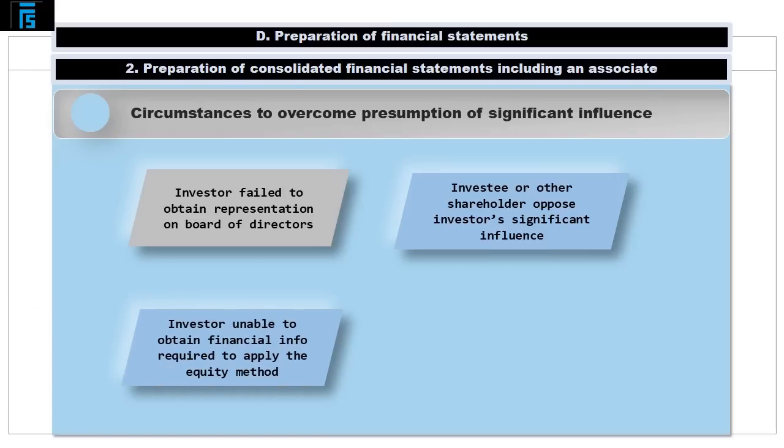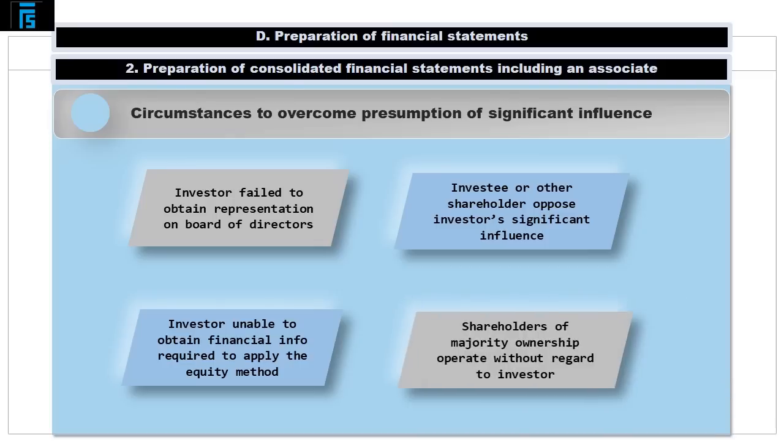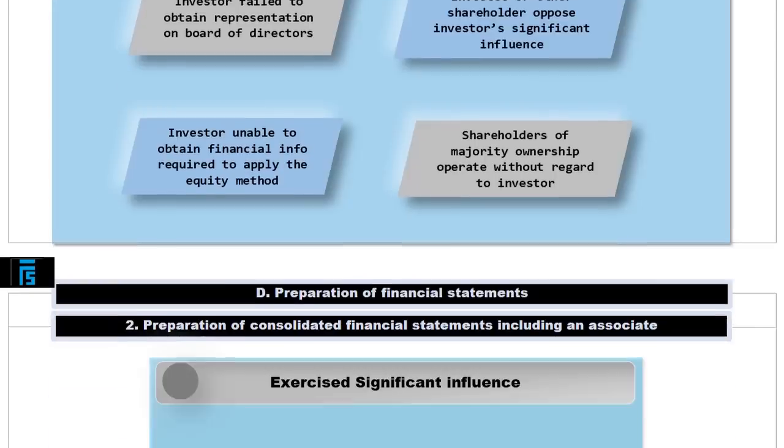The investor is unable to obtain timely or adequate financial information required to apply the equity method, that is, the method required by IAS 28 to account for associates in the consolidated financial statements. Or a group of shareholders that holds the majority ownership of the investee operates without regard to the view of the investor.